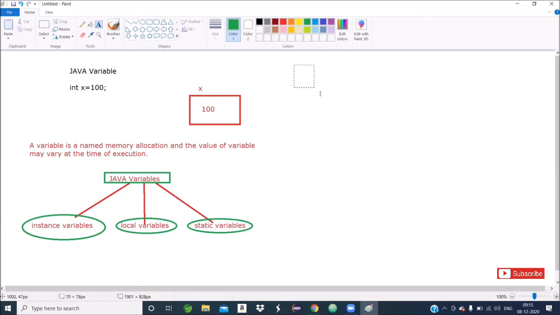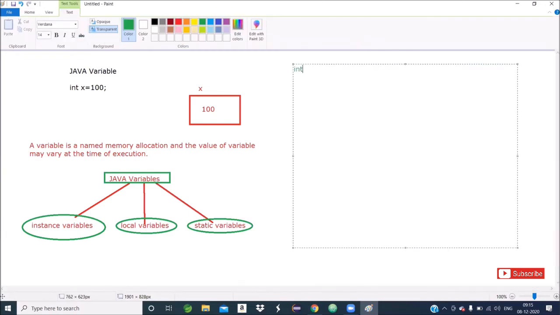So what is an instance variable? When variables are declared inside a class, they are known as instance variables. Suppose class Example1, let me write int x comma y.